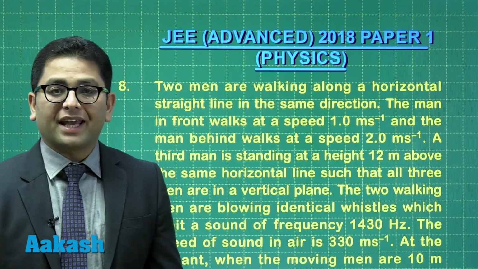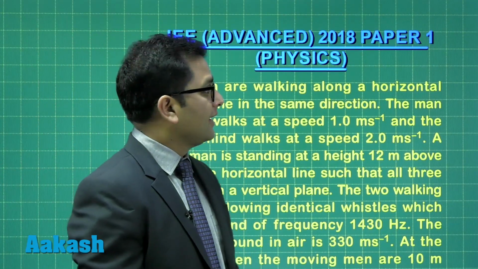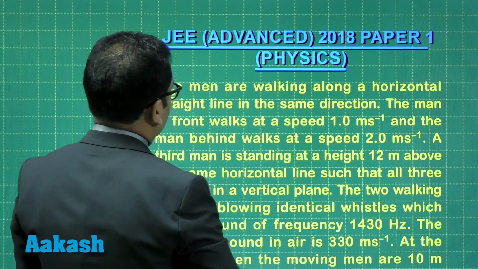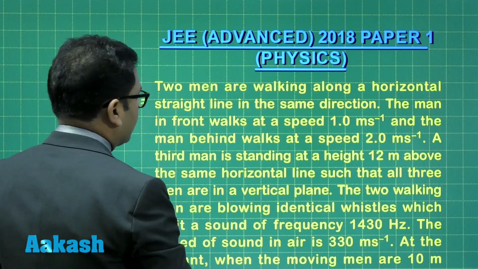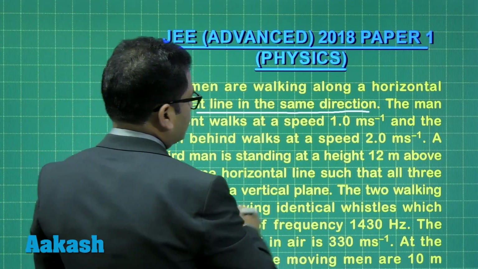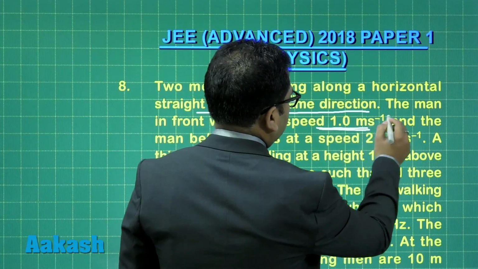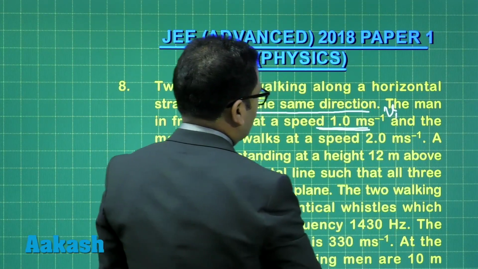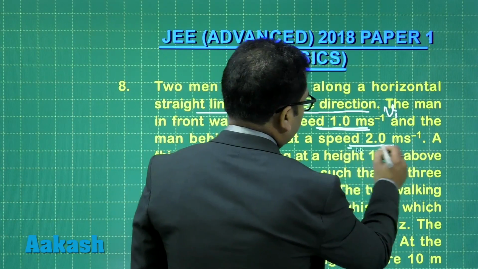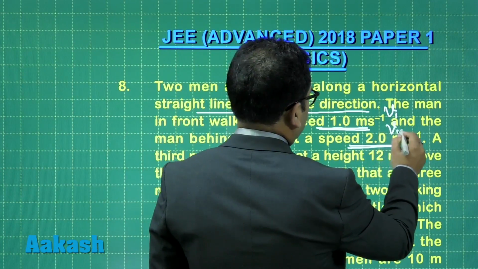All right, question number 8 from Doppler's effect. And the question says something like this. Two men are walking along a horizontal straight line in the same direction. The man in front walks at a speed of 1 meter per second, so I'll be calling this V1. And the man behind walks at a speed of 2 meter per second. Let's call it V2.